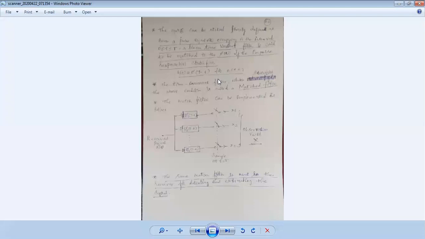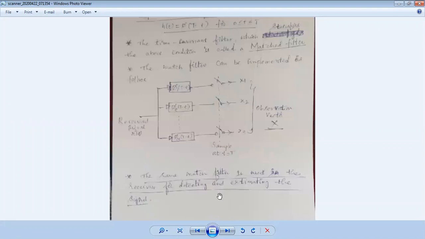That is why the matched filter can be utilized as a receiver in AWGN. Okay, so this is how you are able to receive the signal, phi 1 of t, phi 2 of t, all these, and these are the signals sampled at t, the observation vector. Look back here, in the receiver, each basis function is multiplied by the received signal x of t, and one of the signals is guessed. The same matched filter is needed in the receiver for detecting and estimating the signal in AWGN. It is called a matched filter.